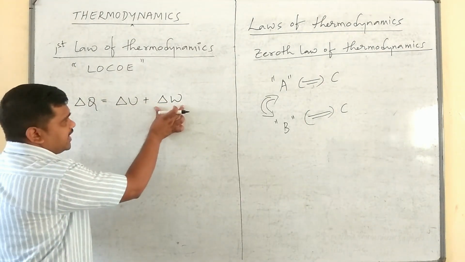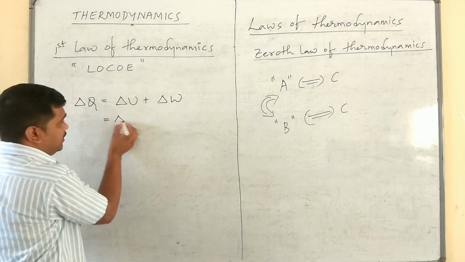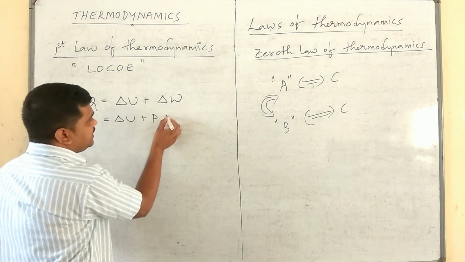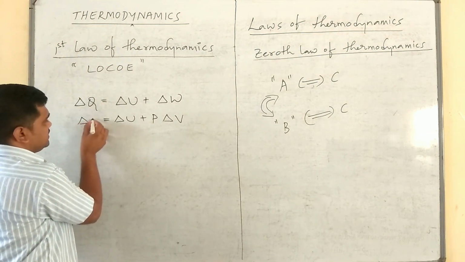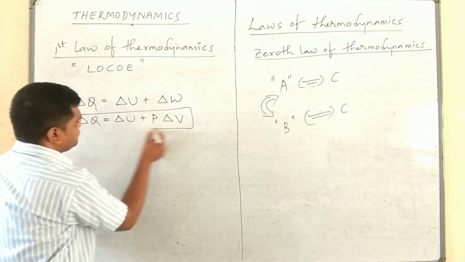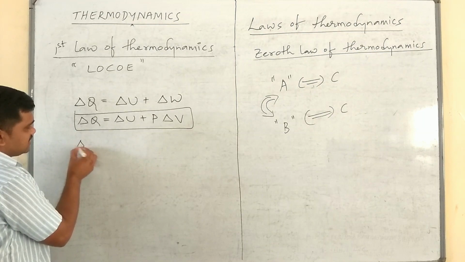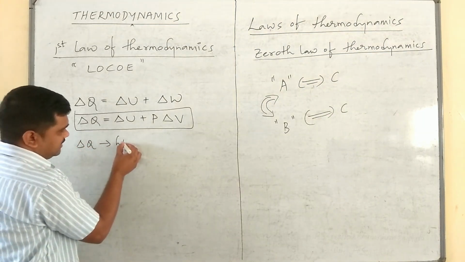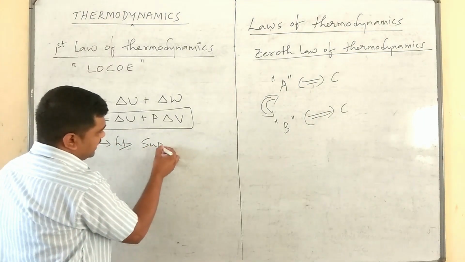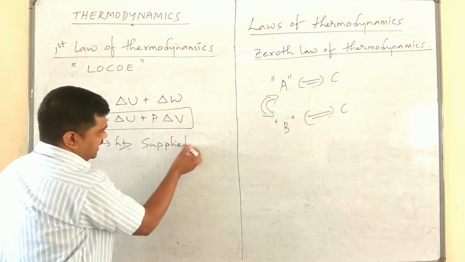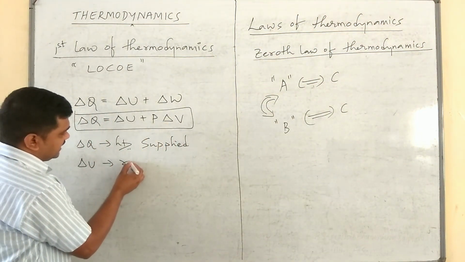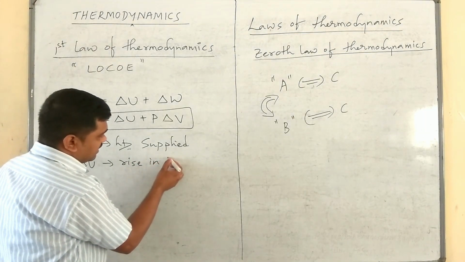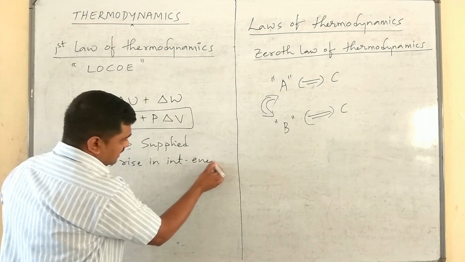Now you can also write this dW or delta W like this, P into delta V. Okay, next this is delta Q, where delta Q is the heat supplied. Next, delta U means the rise in internal energy.